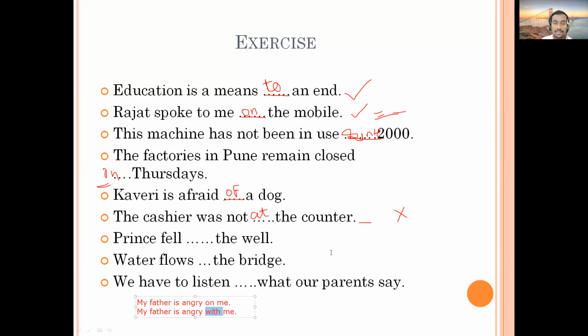Next, Prince fell dash the well. Into the well. Okay, I think I have explained this example. It was donkey fell into the well. Now here it is Prince fell into the well. So it has to be into, not in.